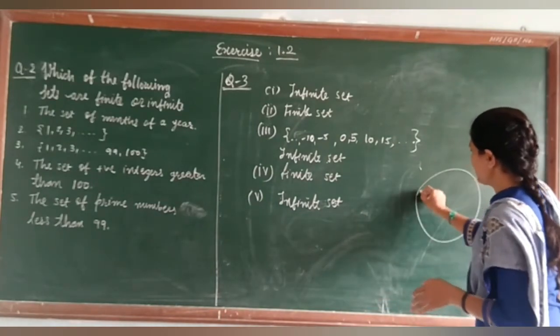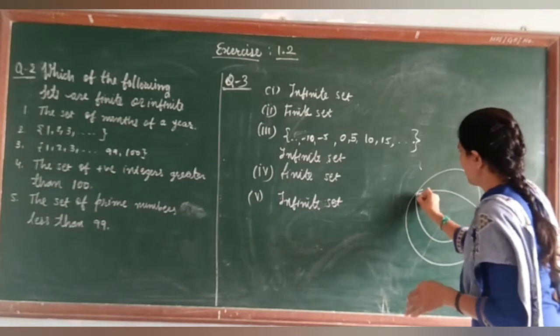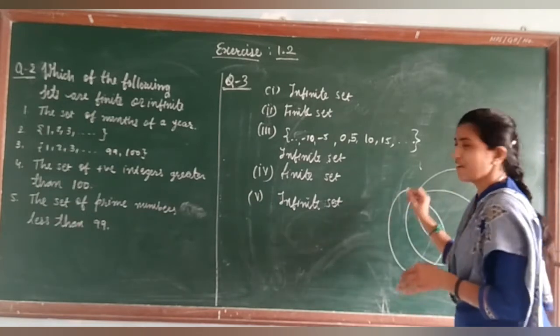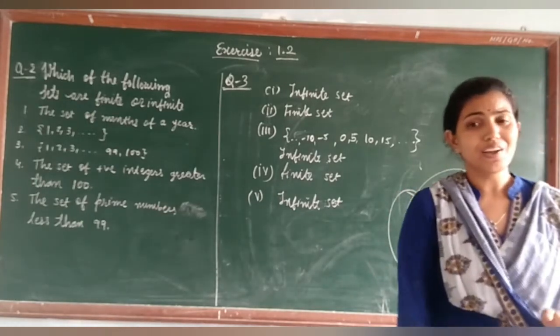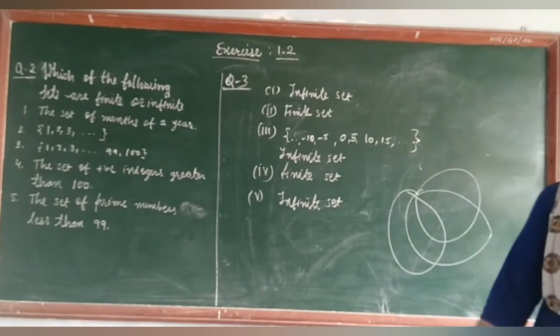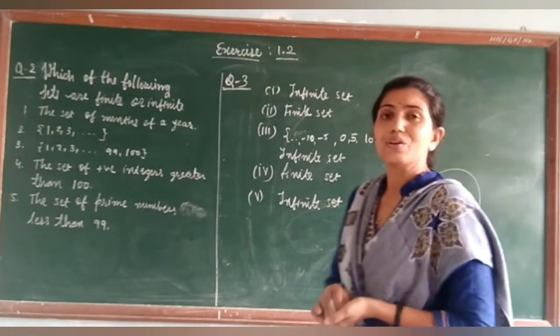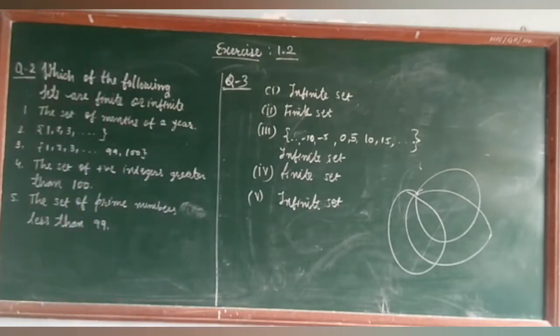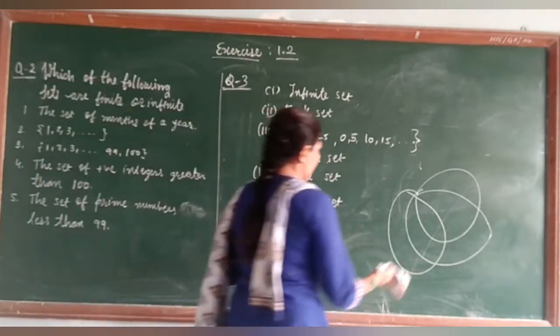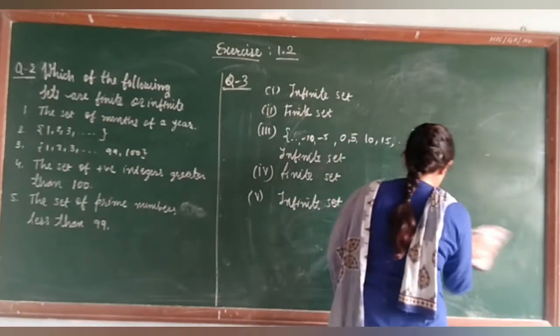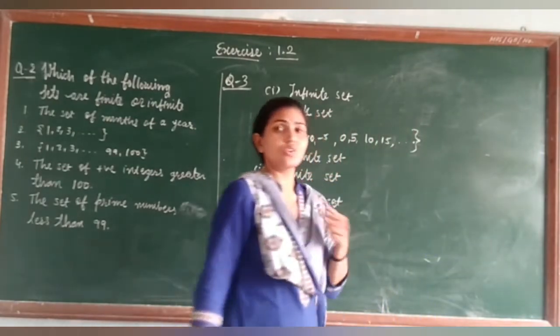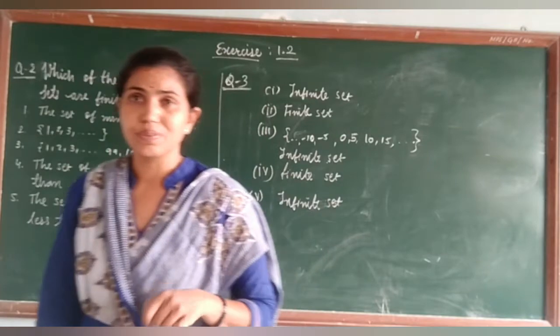You can draw 1, then 2, okay, 3. So there are infinite. मेरा circle सही तरह नहीं बन रहा है, but no issue with that. You can understand that these are the circles. So you can draw infinitely many circles from a point, and as this point is given as the origin, this also indicates an infinite set.